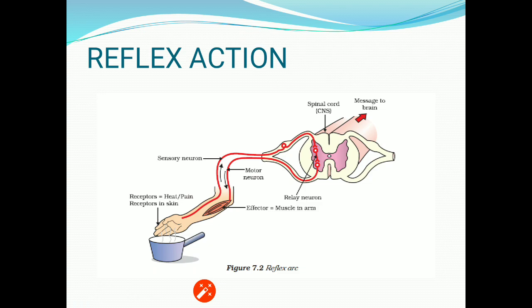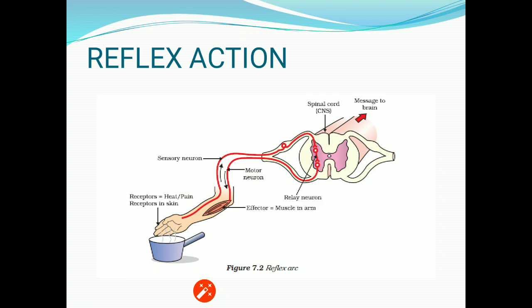Then the central nervous system processes the message and conveys it to the muscle or a gland, which is termed the effector organ, and that neuron which carries the message from the central nervous system towards the gland or the muscle, which is the effector organ, is termed the motor neuron.